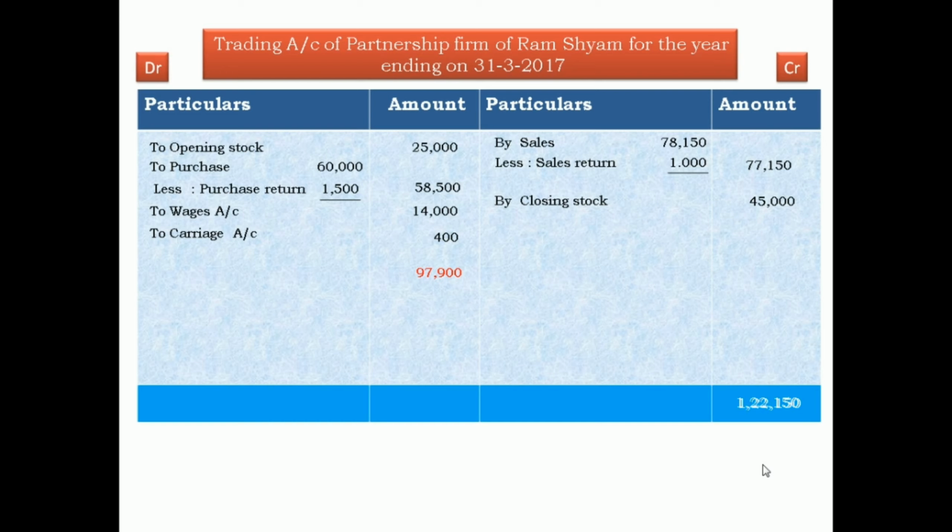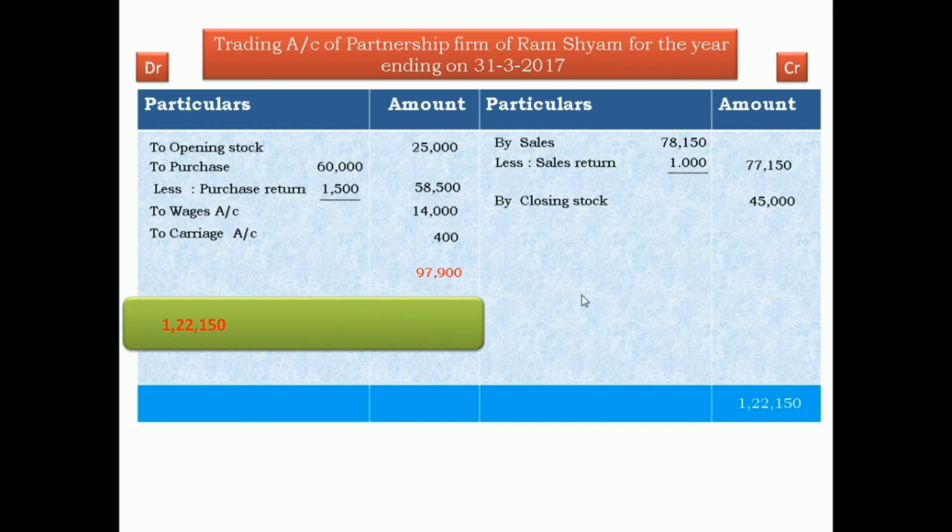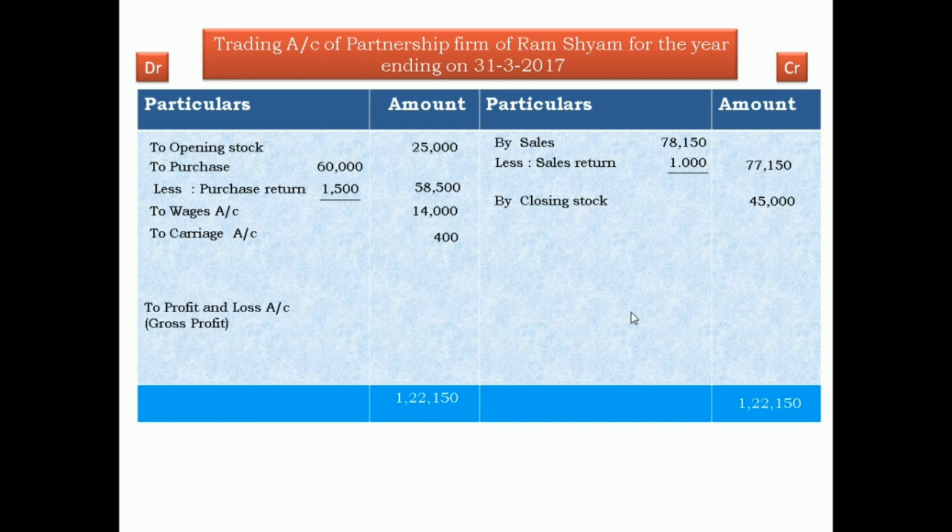1,22,150 minus this, credit minus debit, 97,900. Then the difference is 24,250. This is known as a transfer to profit and loss account, and that is the gross profit, 24,250.